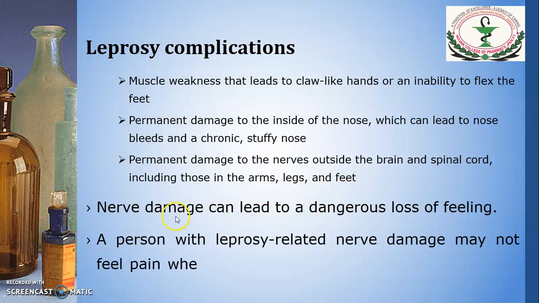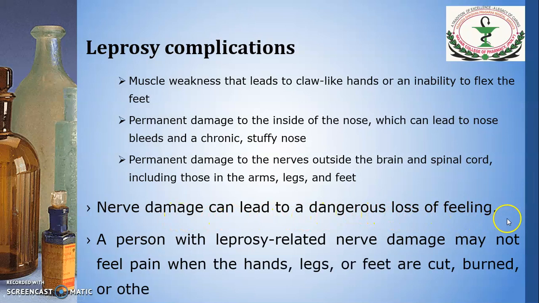The nerve damage can lead to a dangerous loss of feeling. A leprosy person having nerve damage may not feel pain at all when the hands, legs or feet are cut, burned or otherwise injured. They will not feel any pain.